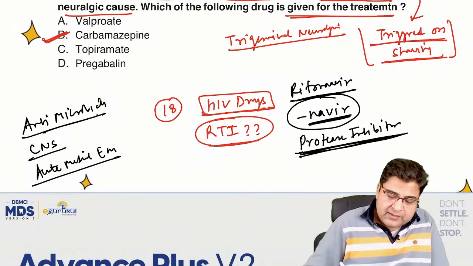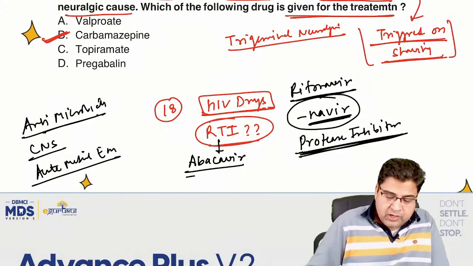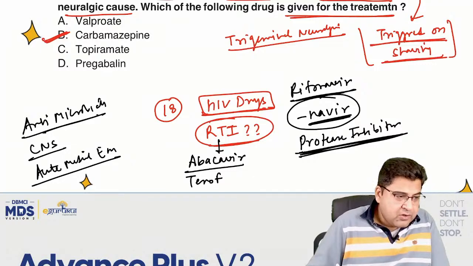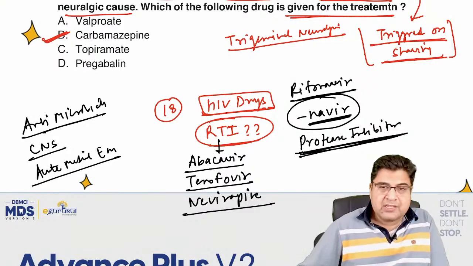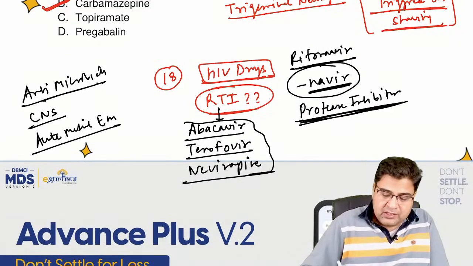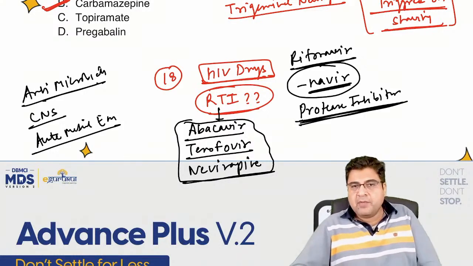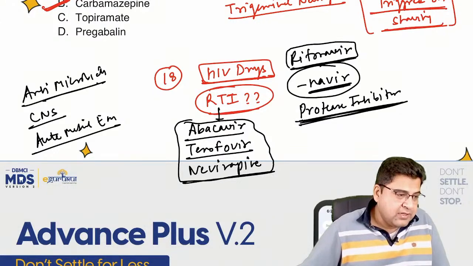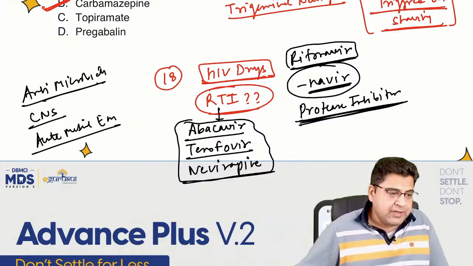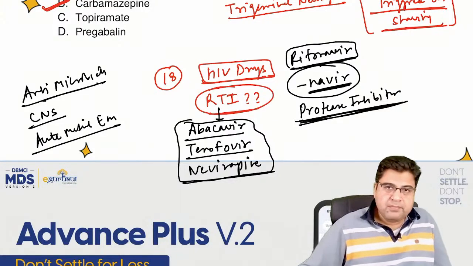Abacavir. No, Abacavir is the exception. Abacavir is not ending with the word navir. You can see Abacavir is a reverse transcriptase inhibitor. Okay, so according to Dr. Rahul, the options are Dr. Falak, tenofovir. So tenofovir is a reverse transcriptase inhibitor. Nevirapine is also a reverse transcriptase inhibitor. And ritonavir is protease inhibitor. So these medicines are reverse transcriptase inhibitors: Abacavir, tenofovir, nevirapine. Only ritonavir is the different medicine. Here the name ends with the word navir. So any drug that ends with navir is a protease inhibitor.